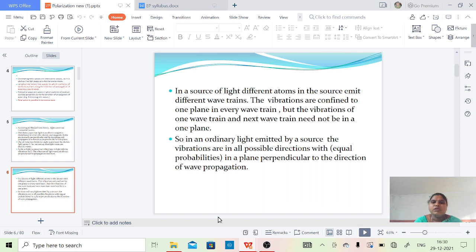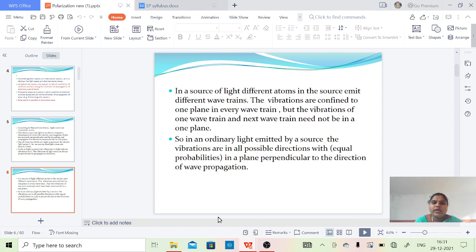But the vibrations of one wave train and the next wave train need not be in the same plane. When we consider a single wave train, it is in a plane. But when comparing two wave trains, they need not lie in the same plane.